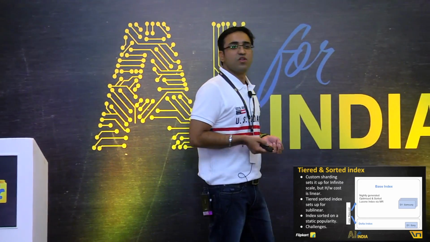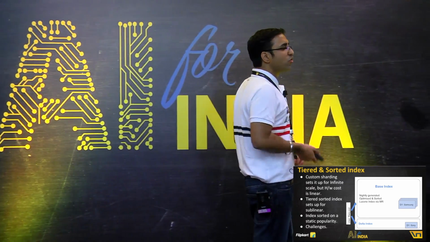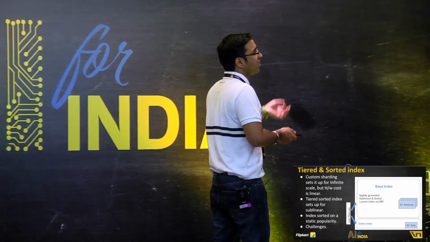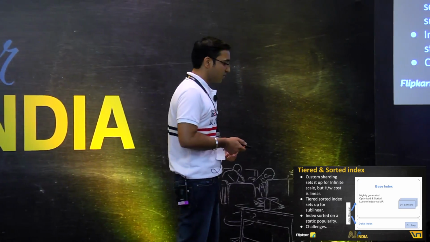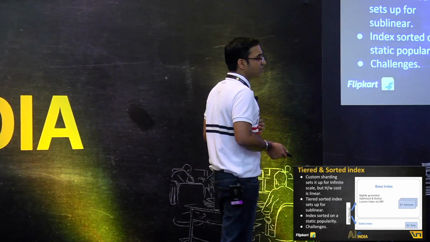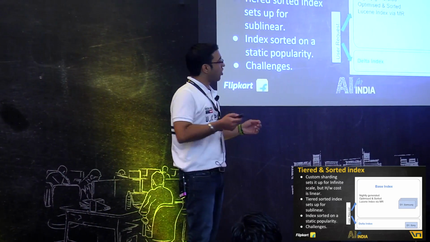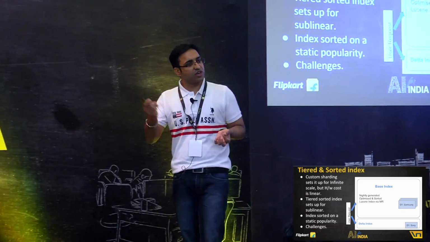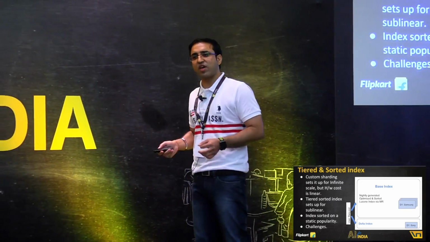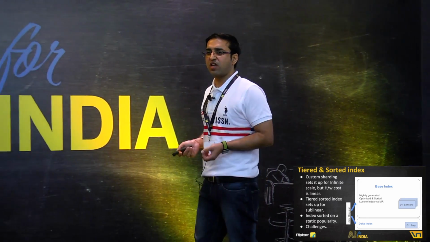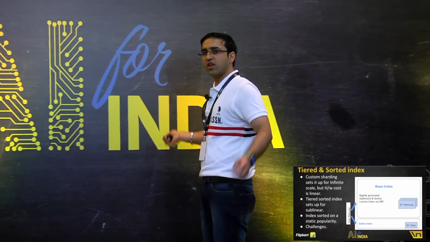So what we did was, we took our whole huge monolithic index and cut it down into two parts. We call it the base index and the delta index. The base index is a nightly generated index from our offline MR jobs. It's a very optimized, sorted Lucene index created in the offline world. Because it's running offline, we can always take any expensive operation, like sorting, to be done on the whole index.